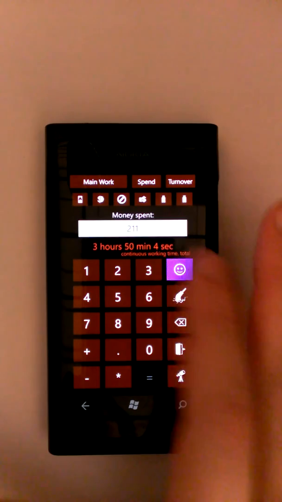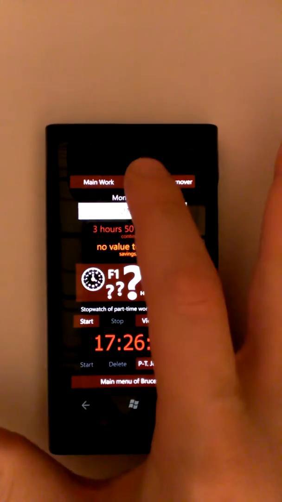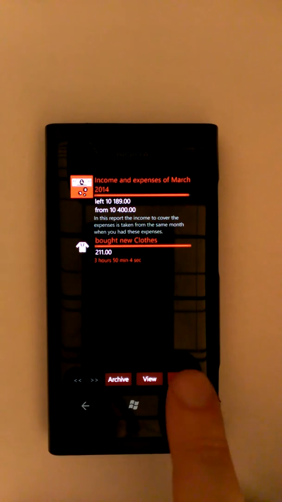I can tap the smiling button, tap the category, and then when I enter the spend, I can see my expenses in this month, not only with the money I spent, but with the time I had to work to buy clothes, food, well, anything, right?